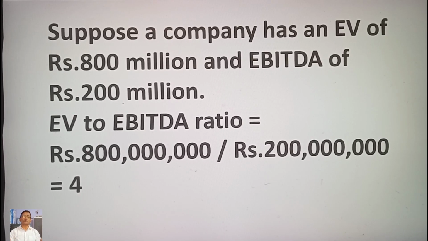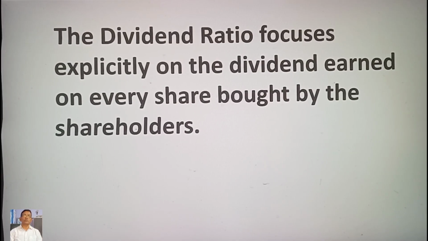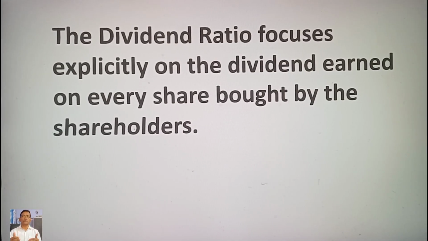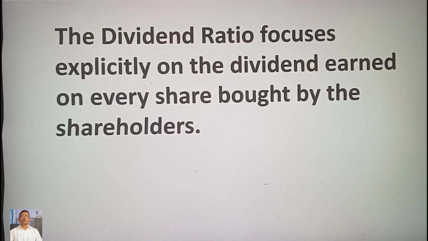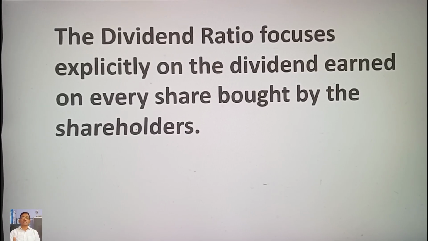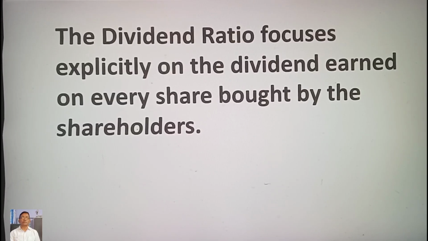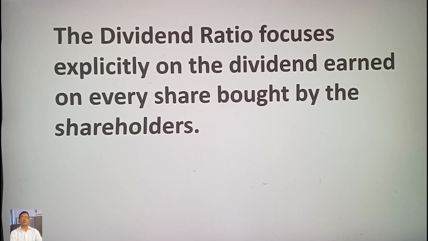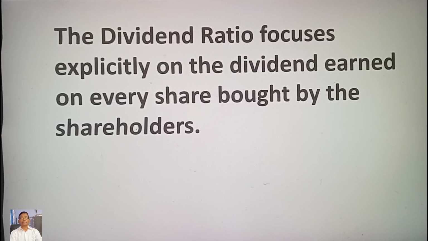Sixth, dividend ratio. The dividend ratio focuses explicitly on the dividend earned on every share bought by the shareholders. It is an important ratio for our income-focused investors. A low dividend ratio indicates the company reinvests profit for growth.